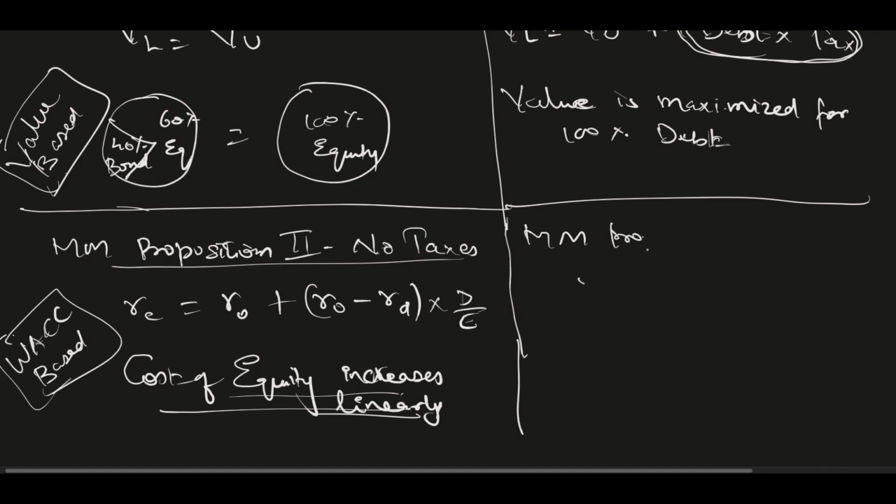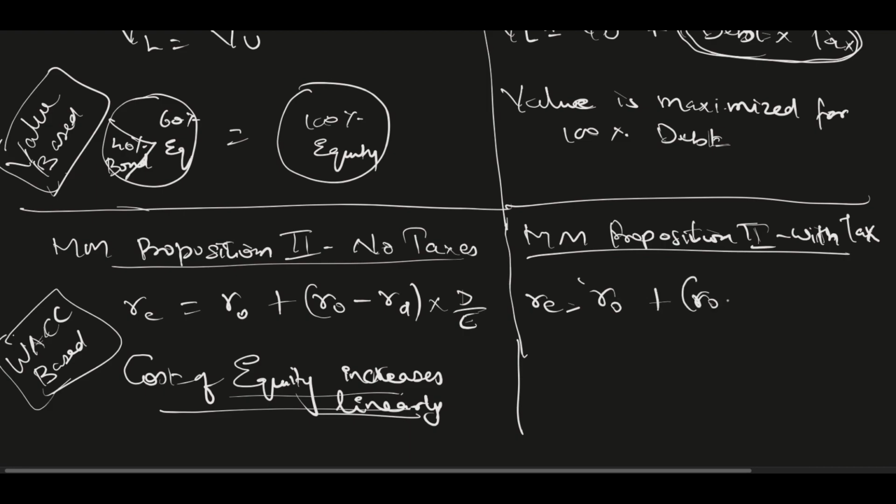Now proposition 2 with tax. With tax, the cost of equity is equal to the original cost of equity plus R0 minus RD, that is the cost of debt, into 1 minus tax rate, into debt by equity.